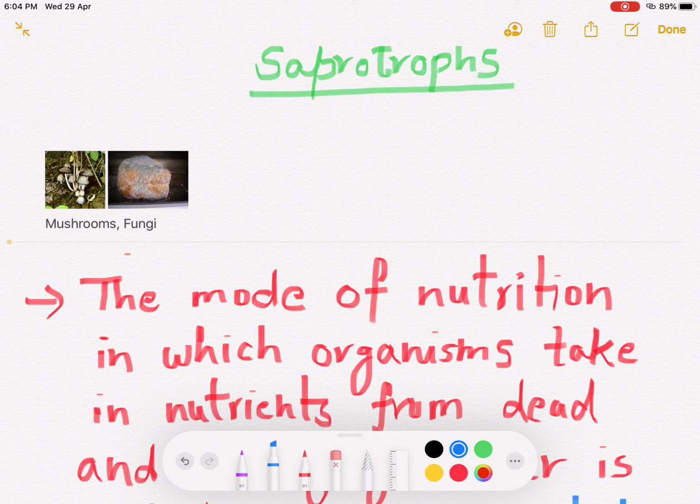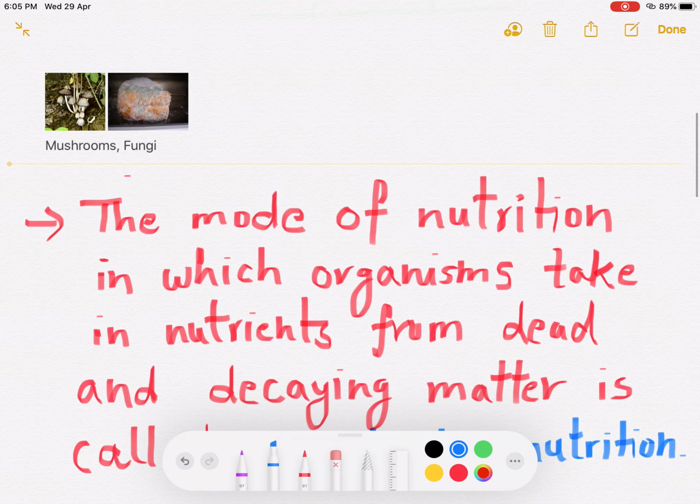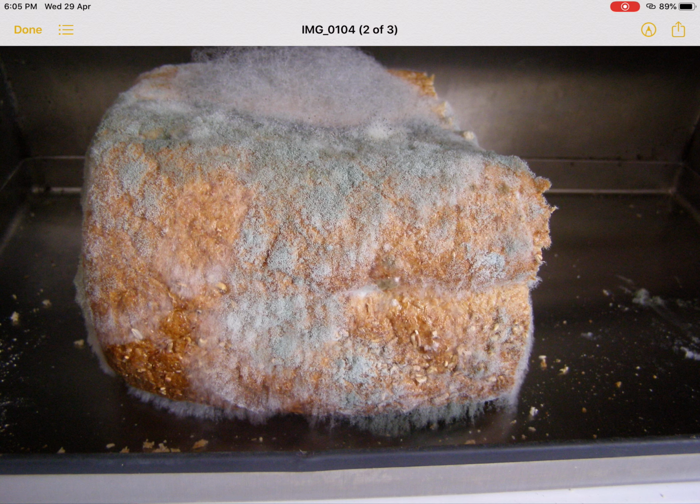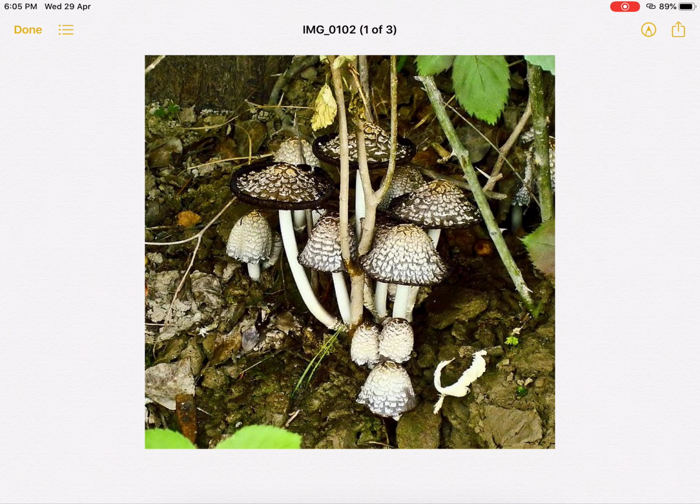Fungi don't have mouths like animals, and they don't have chlorophyll like green plants, so they cannot make food by photosynthesis. Then how do they survive? Where do they get food from? These fungi have a different type of nutrition. They absorb the nutrients from the bread. You can see in this picture the cotton-like threads spread on the bread; this is the fungi. Another example of fungi is the mushroom.